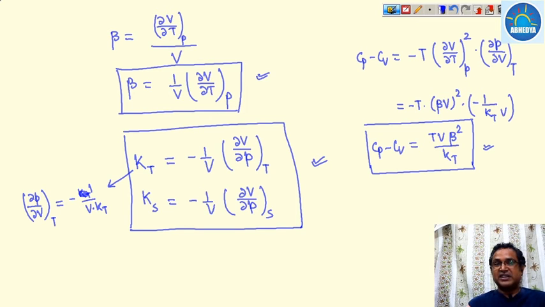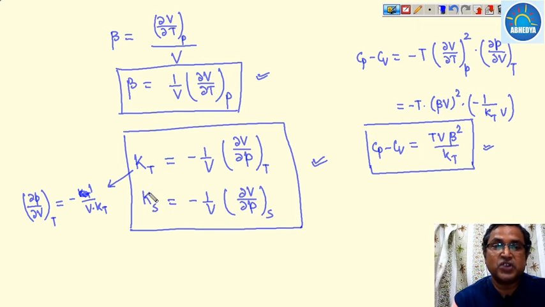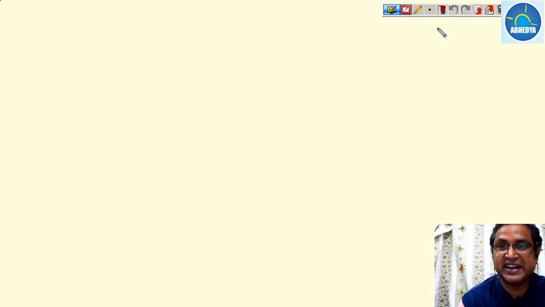Another important relation is that you can be asked to derive the expression for Ks and Kt. This we can do with the help of the first and second TdS equations. Now I am going to find the ratio of Ks to Kt, that is, whether the value of Ks will be greater or Kt will be greater.